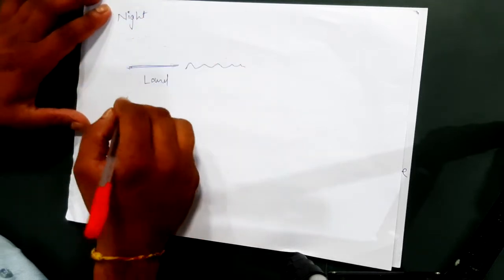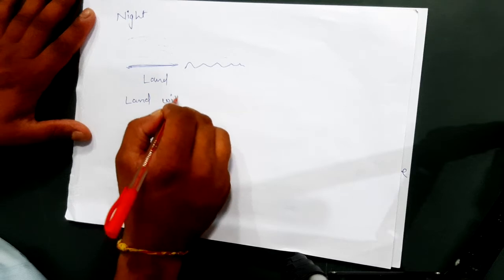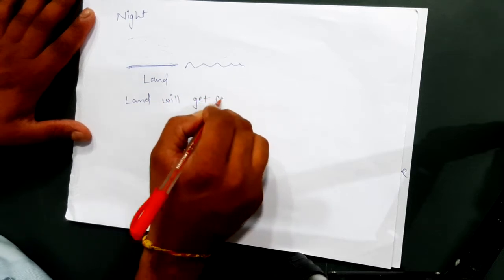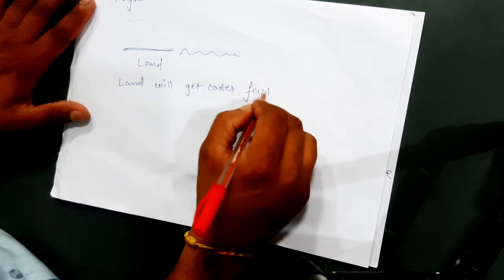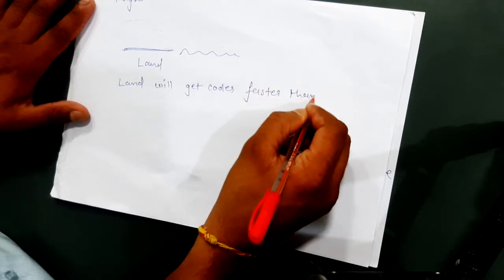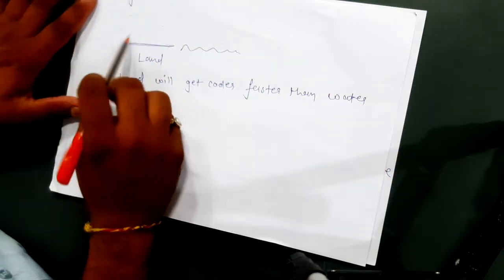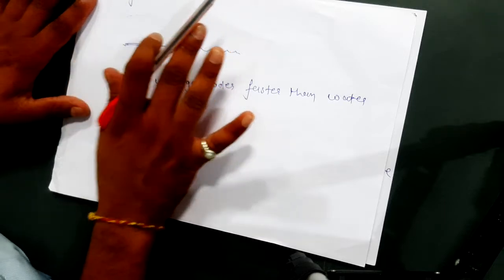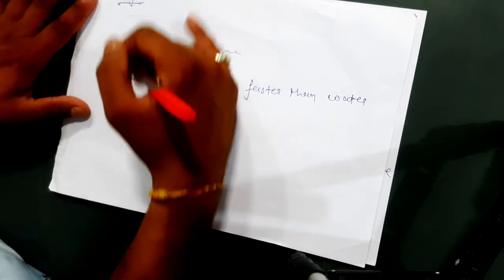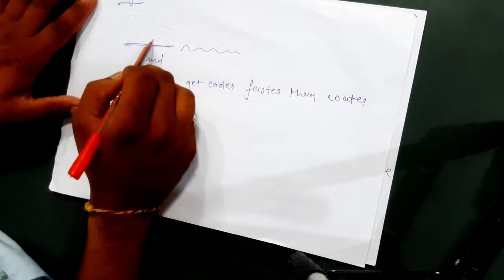In such cases also, land will get cooler faster than water. During the daytime, the air above land and water was heated. At night time, when it tries to cool, land will become cooler.